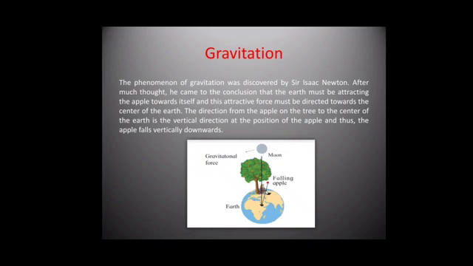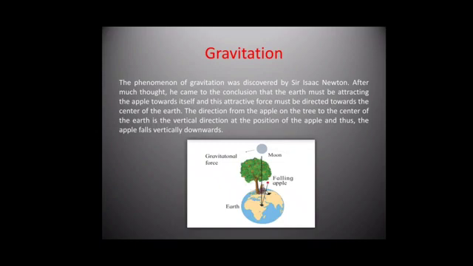The phenomenon of gravitation was discovered by Sir Isaac Newton. After much thought, he came to the conclusion that the earth must be attracting the apple towards itself, and this attractive force must be directed towards the center of the earth. The direction from the apple on the tree to the center of the earth is the vertical direction at the position of the apple, and thus the apple falls vertically downwards.